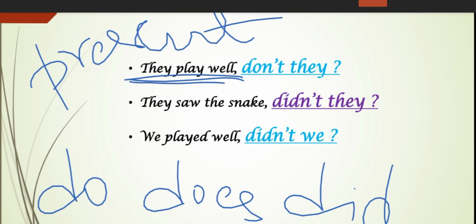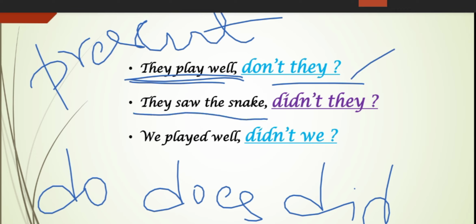So the tag also begins with a present auxiliary, right? Don't they? And it is a positive statement. Keep in mind, children, it is a positive statement. Automatically the tag will be negative, right? Don't they?